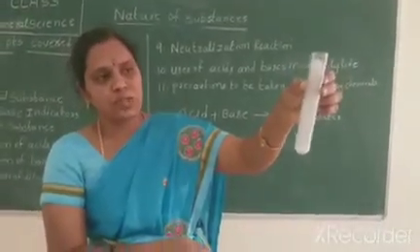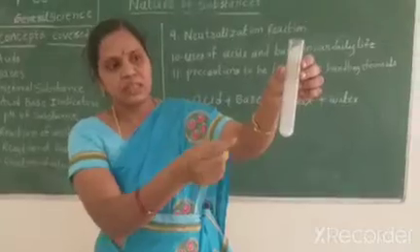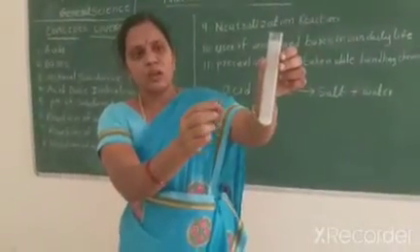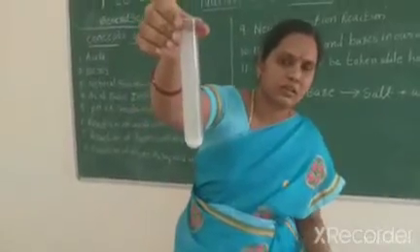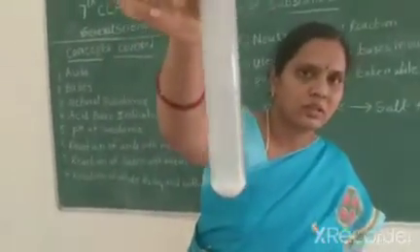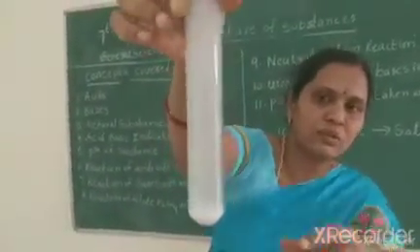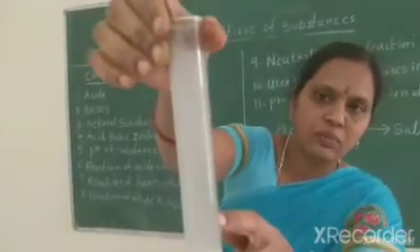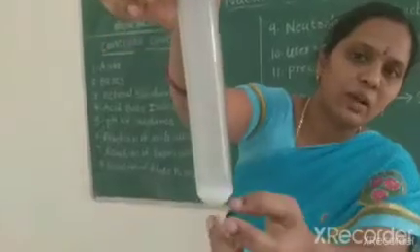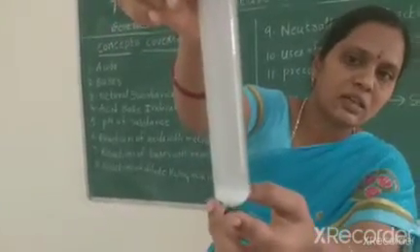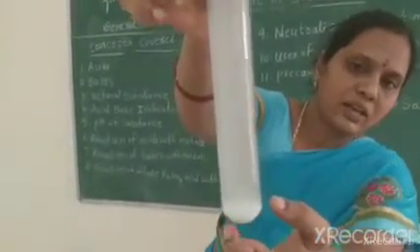You can observe the water bubbles forming on the walls of the test tube, but the salt is at the bottom of the test tube.